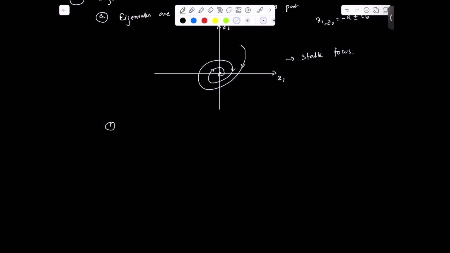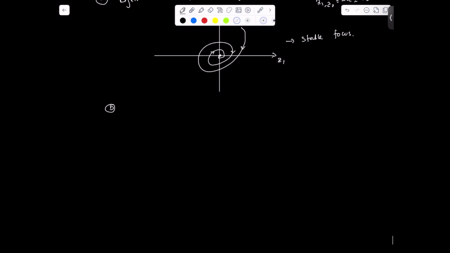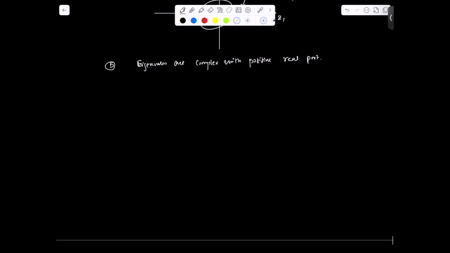And second, under this section, if the eigenvalues are complex with positive real part. We'll take an example, it will be clear what we are doing here. So in this case, it will be unstable focus, obviously. It will diverge from the equilibrium point. We will start maybe here, and it will go like this.